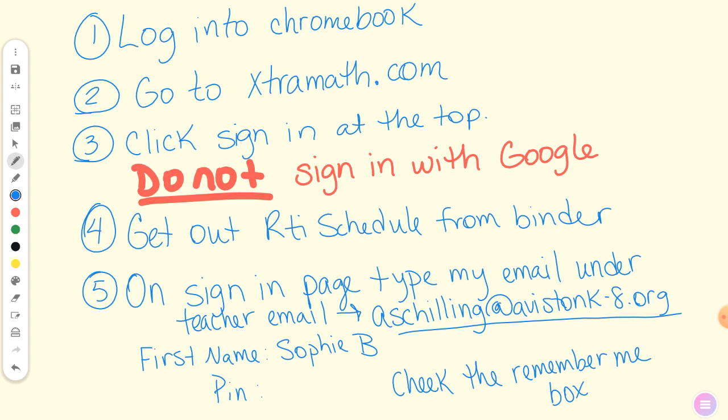And then where it says first name, you will not enter your first name. You will enter whatever was on your little piece of paper, okay? Whatever you wrote on the bottom of your RTI form. Like Sophie said Sophie B, and there was a space, okay? All of yours probably should have a space. And then your PIN number. Once you type in your PIN number, check the Remember Me box, and then you shouldn't have to type in my email ever again, okay?